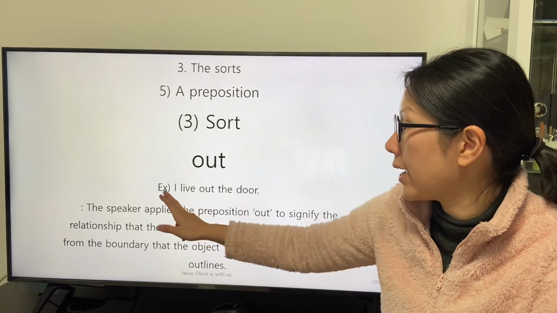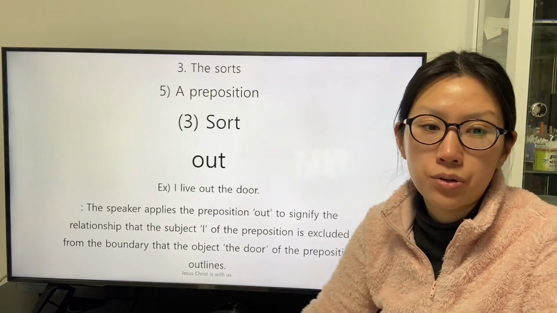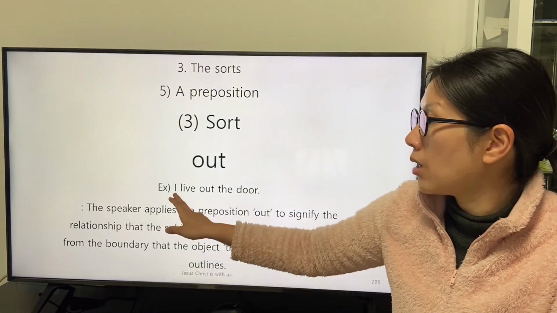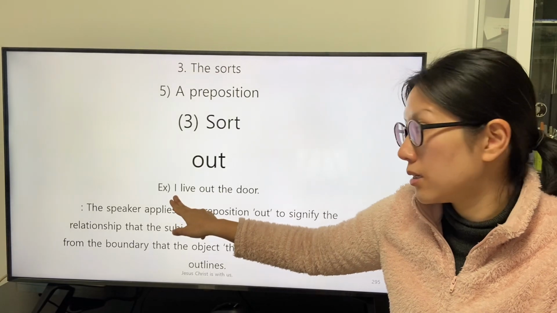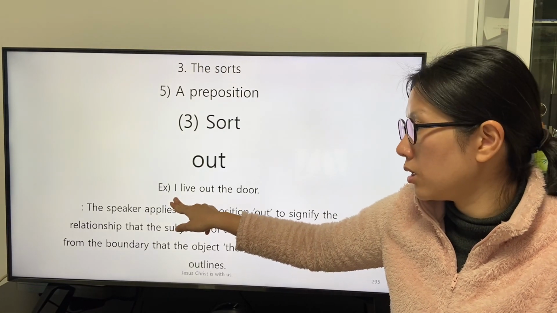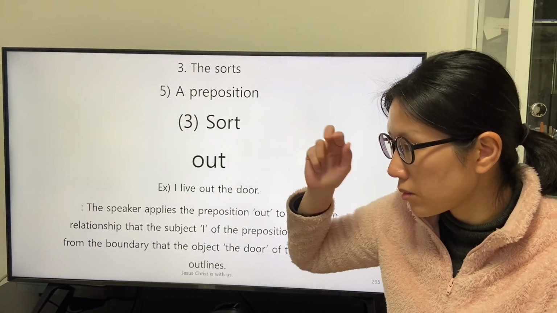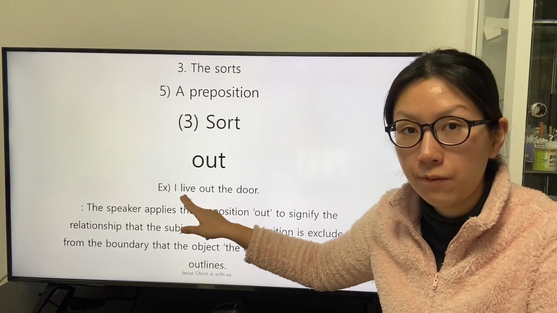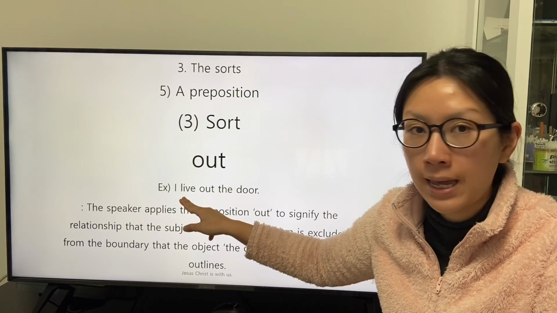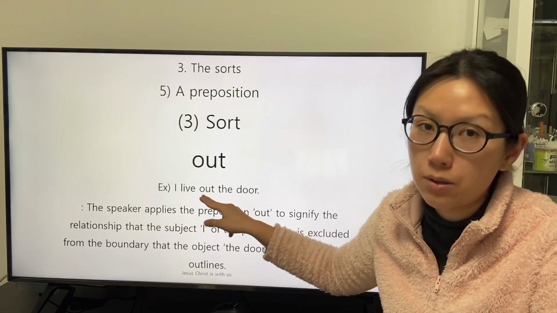There is a clause, I leave out the door. The speaker as the subject is the subject of the intransitive verb leave and the preposition out.